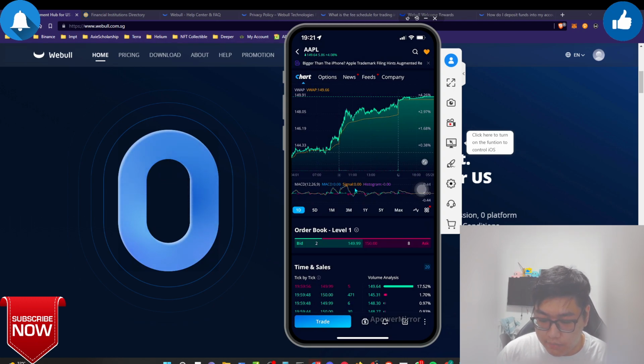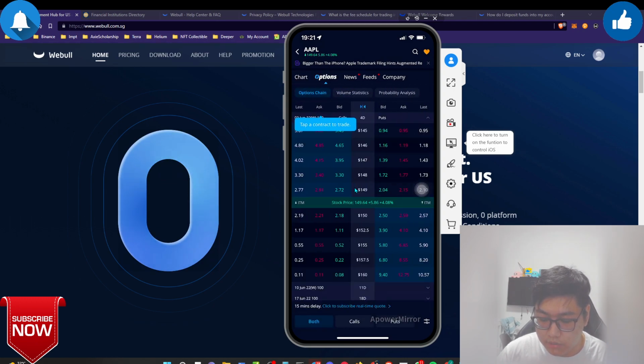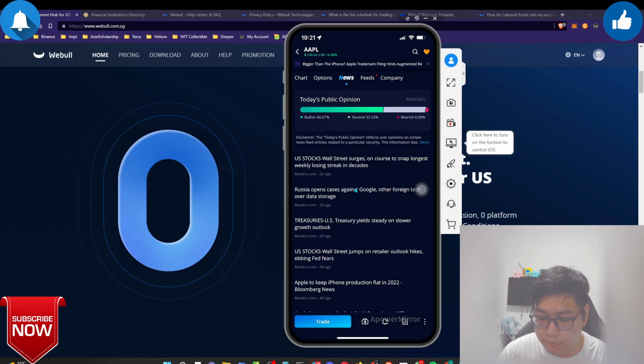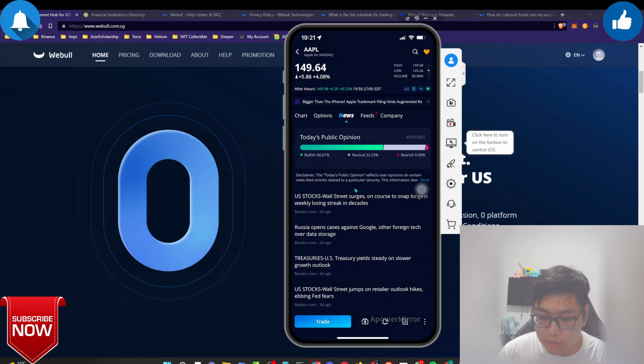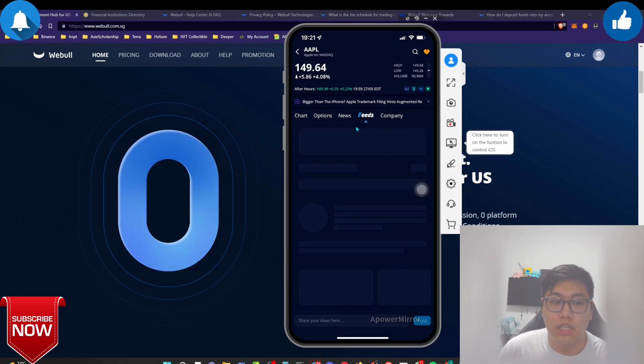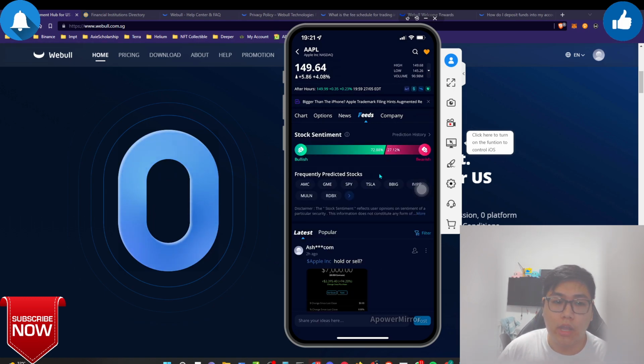And over here you can see, if you click on the stock itself, you can see the options, you can trade options, and the news feed related to the company. After that, over here you can see today's public opinion. Basically they have AI to build this up, and this is not financial advice telling you that it's bullish, so you should all in on the Apple stock. And after that, over here the feeds are people talking about the stock.